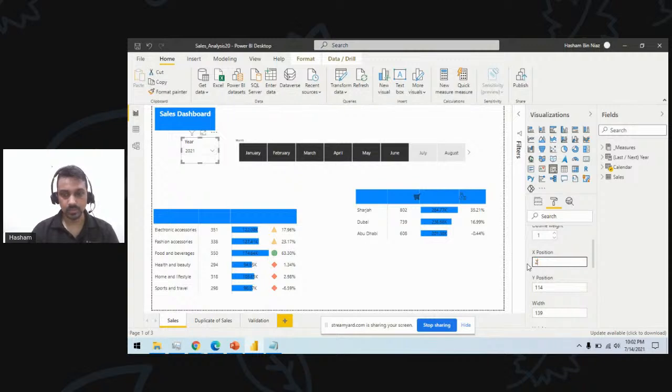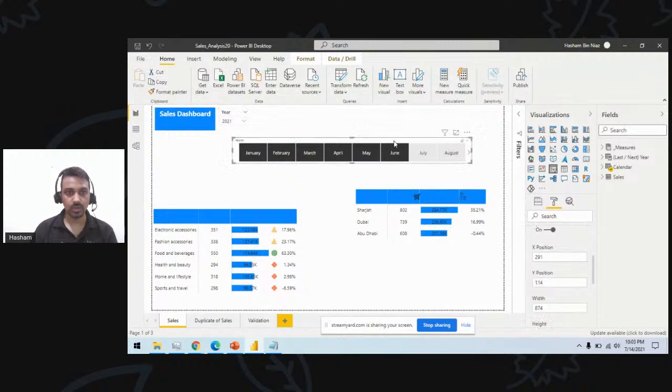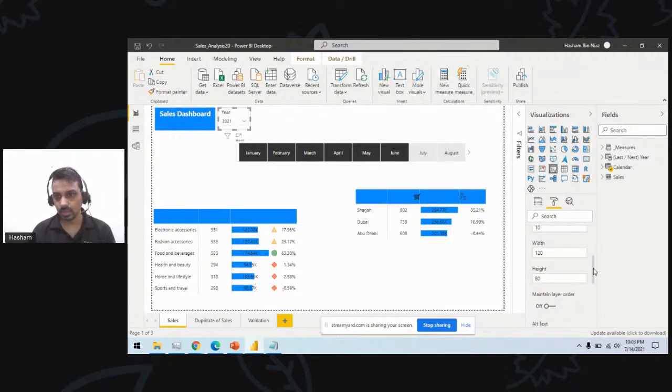So X version will be 20. Okay, we have quickly aligned all these things. One thing I don't like here is this clear button.